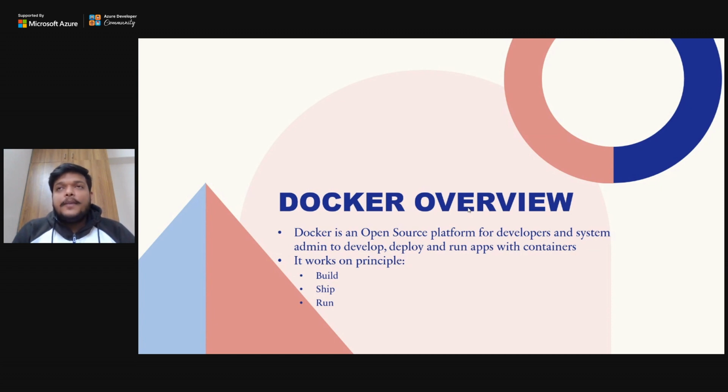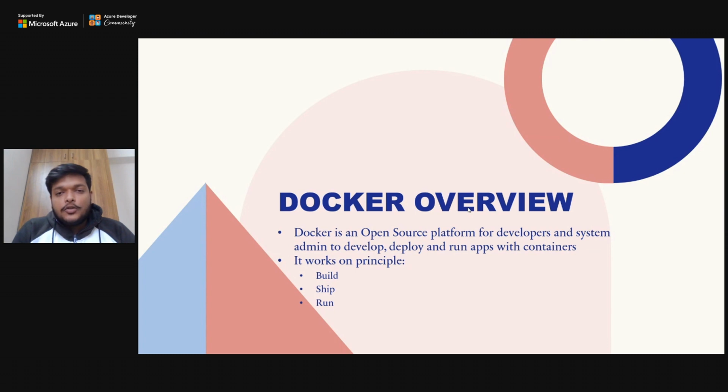Then shipping comes. You need to host your application, host your Docker image. The one you create is called a Docker image. That Docker image needs to be held at some place so that your client can download it from there, right? That is a common phenomenon. You cannot just share it locally. So for that reason, we have two ways. First is the private hubs, and second is Docker Hub itself.